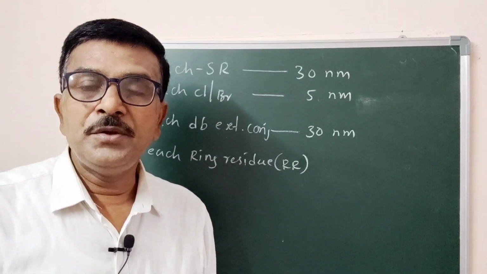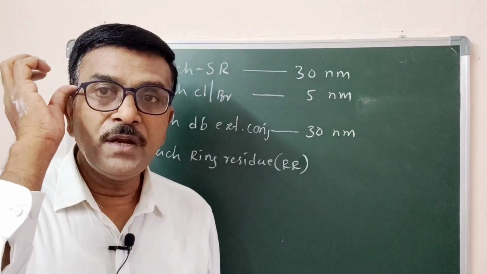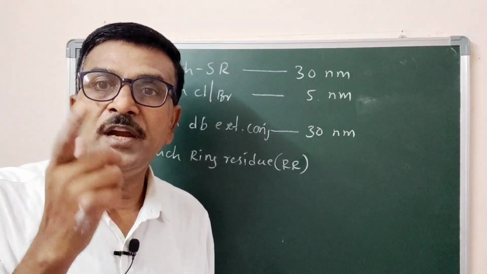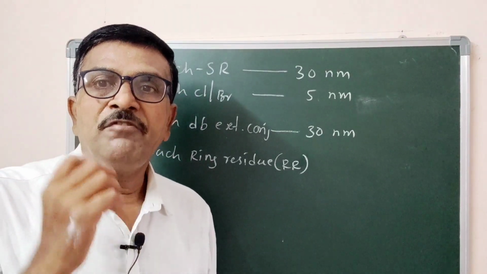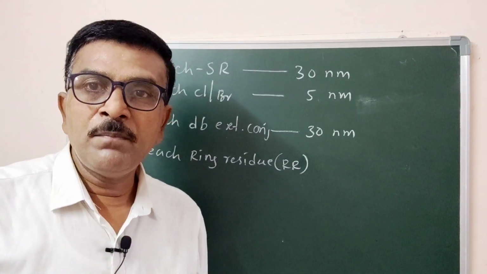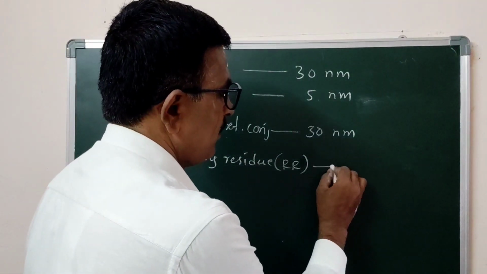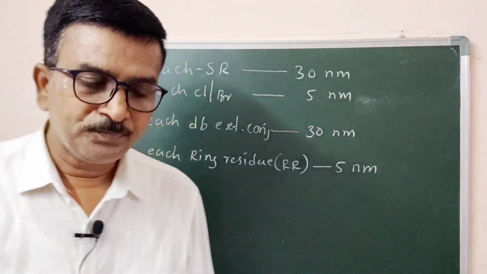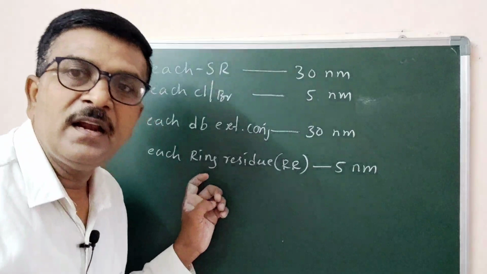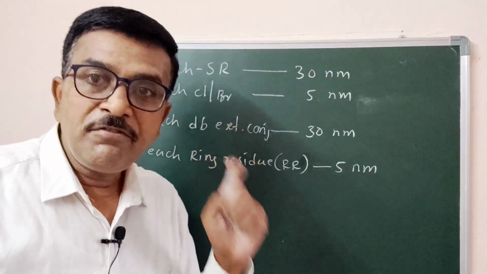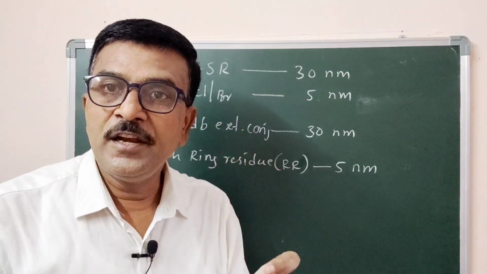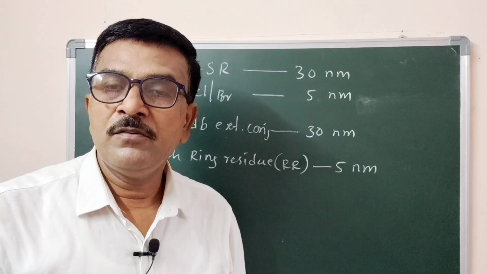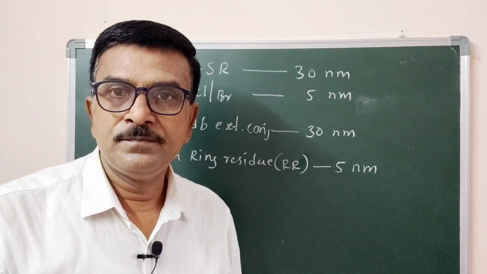Every ring residue attached to a conjugated system affects the absorption maxima by 5 nanometer.